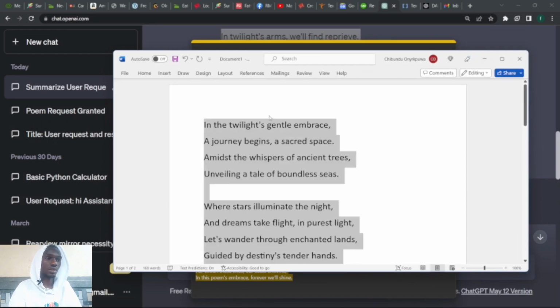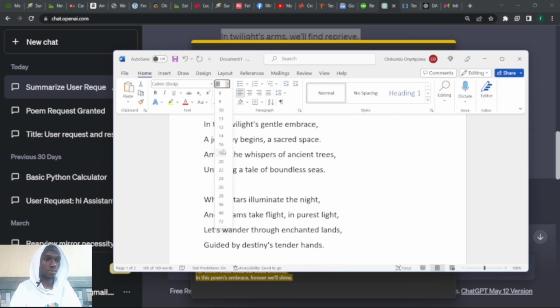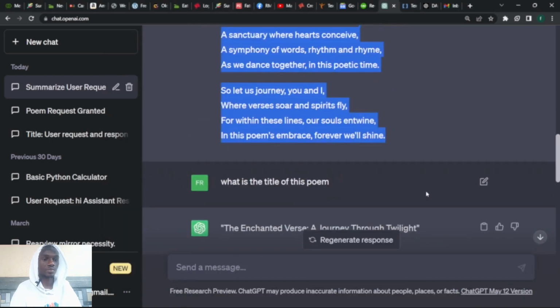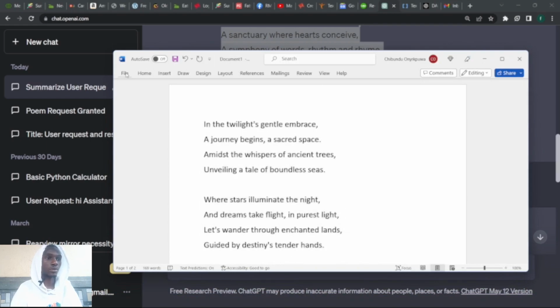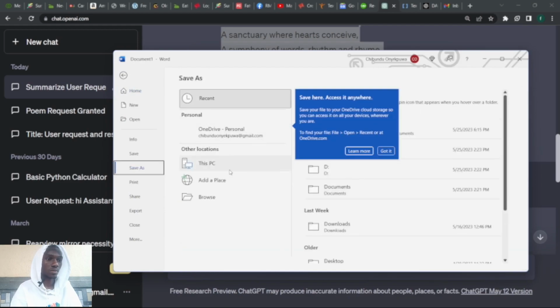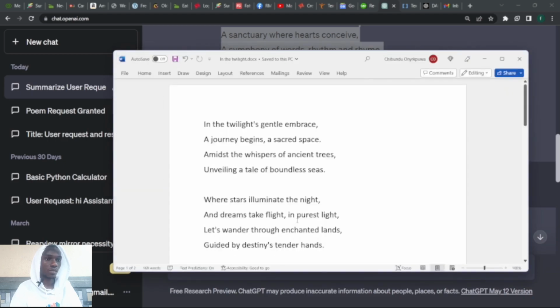I think I should reduce the size. I reduce it to 18. Okay, now that we are done, I have to save the file so I can publish it. Okay, now I have saved the file. Okay, now I have to upload the file.